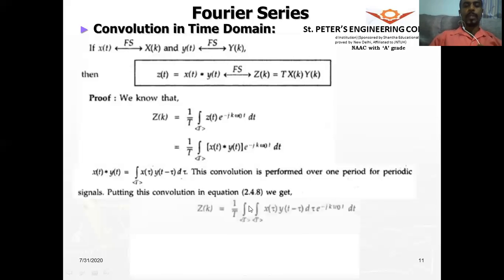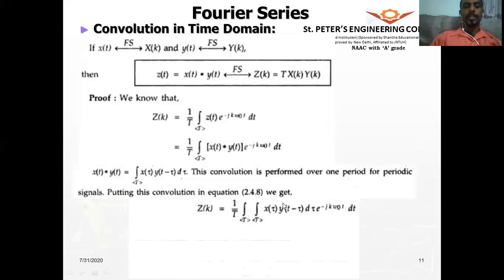So once we put it here, z of k will be equal to 1 by T, two integrals over the same period, x of tau, y of t minus tau d tau, e to the power of minus jk omega naught t dt. So this term remains as it is. We have substituted simply this term for x of t convolved with y of t.